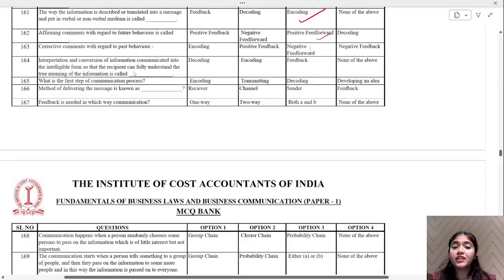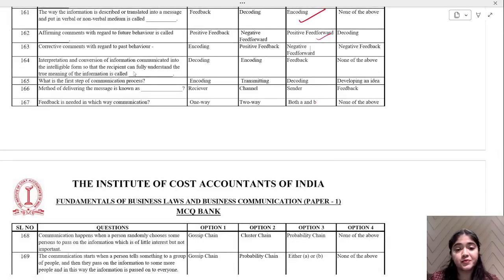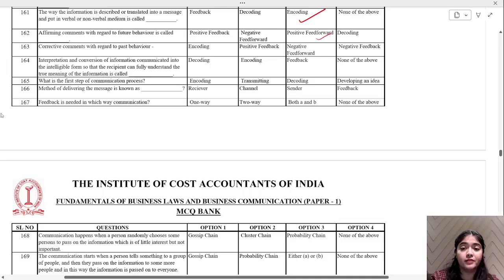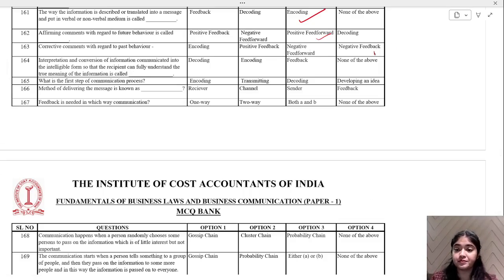Corrective comments with regard to past behavior are called as, tell me, corrective comments with regard to past behavior are called as negative feedback. Okay, that is option number 4. Now,